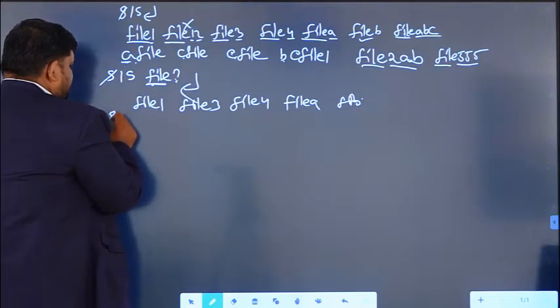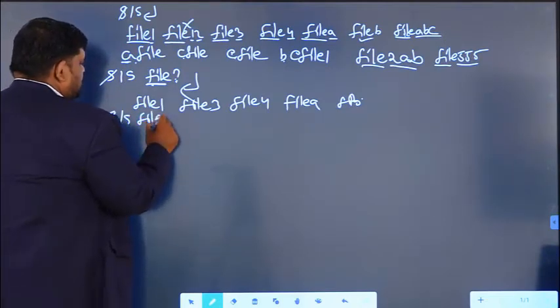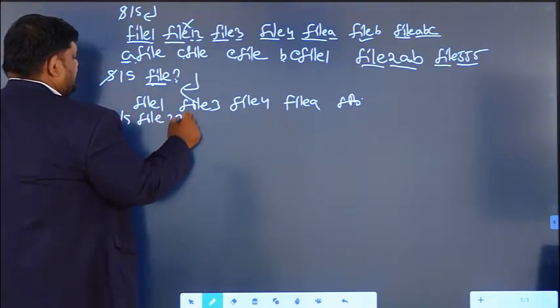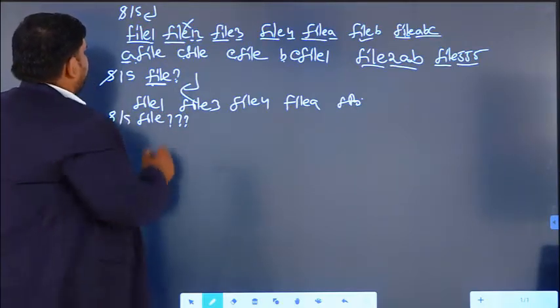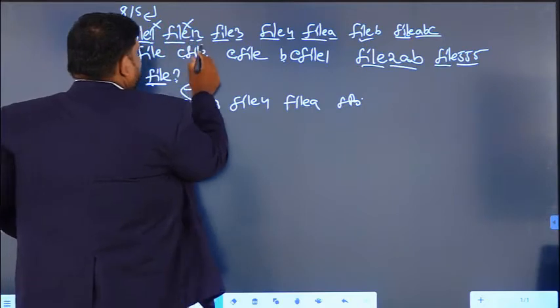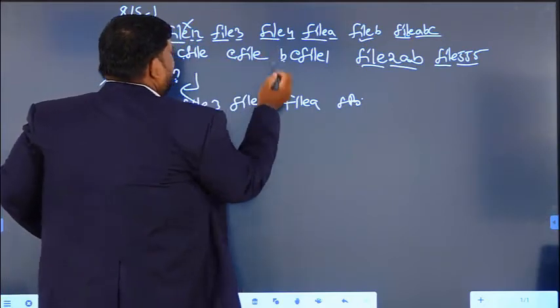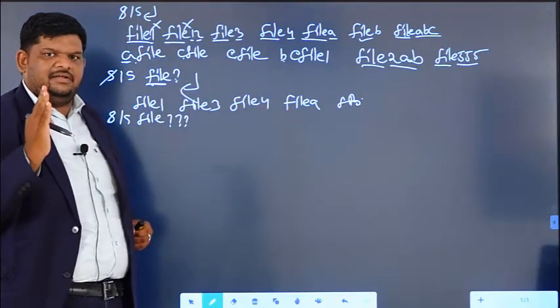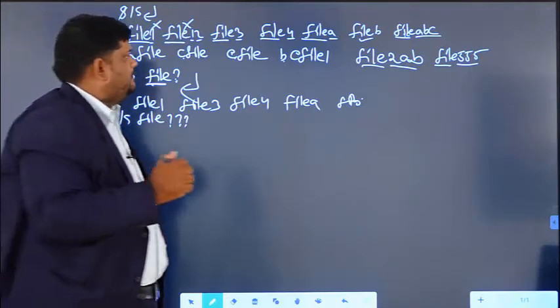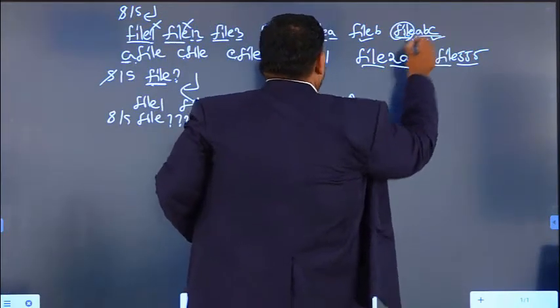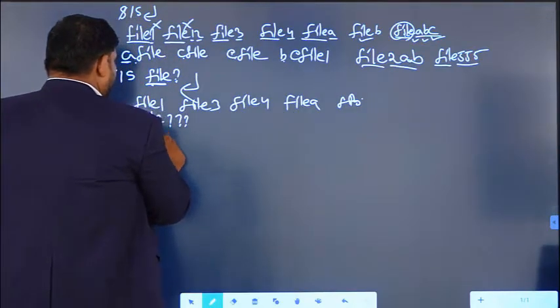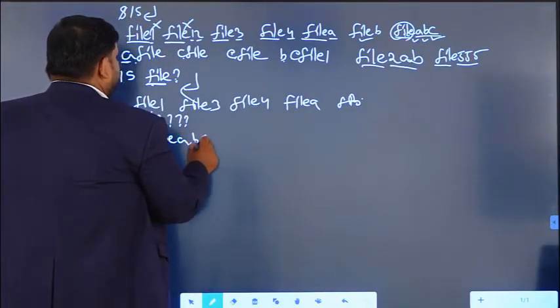Assume it is 2 question marks or 3 question marks, which file names will come as output? This will not come, this will not come. After file we have to observe whether any 3 characters are there; those file names only will come. So the file name is there, and 1, 2, 3 characters are there, so that file name will come as output, file ABC.